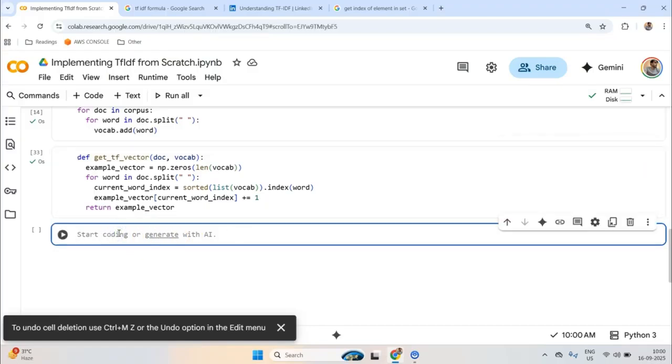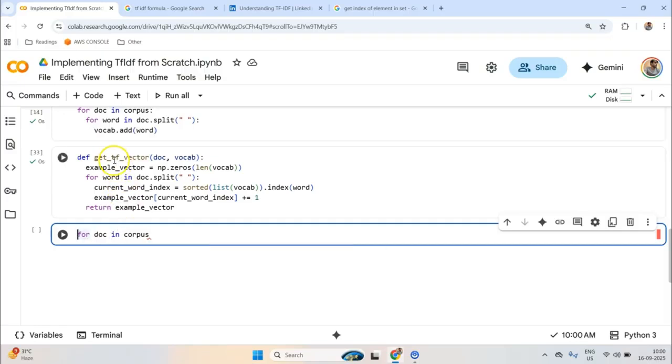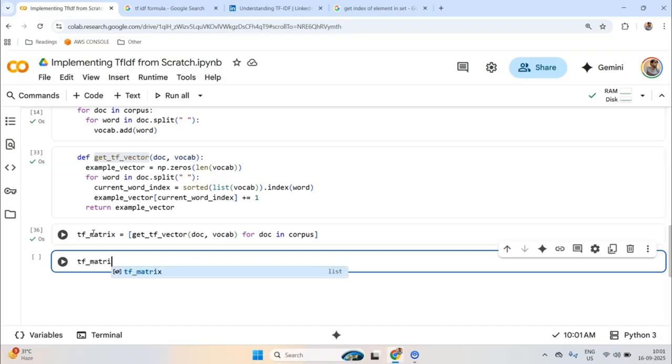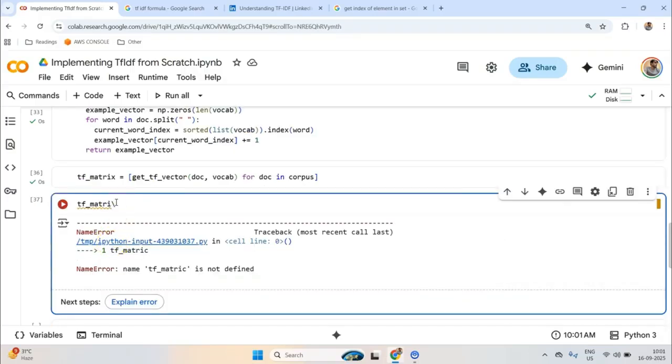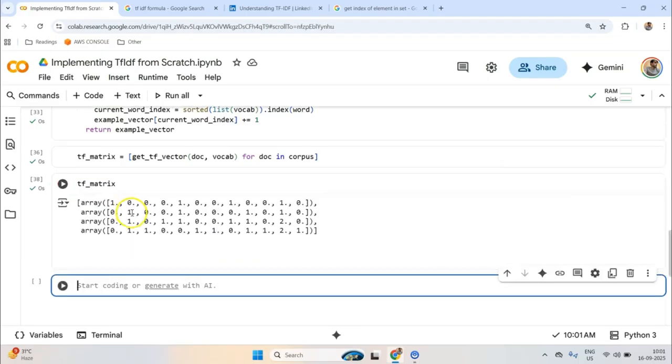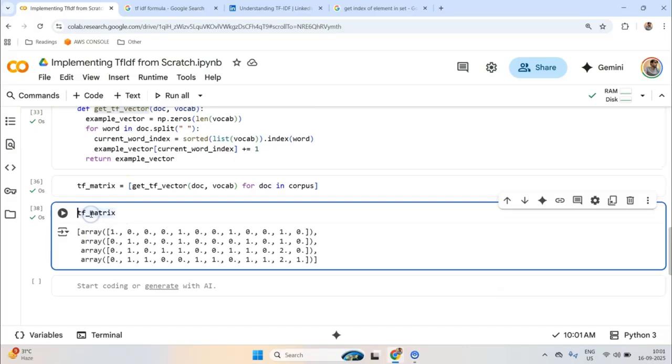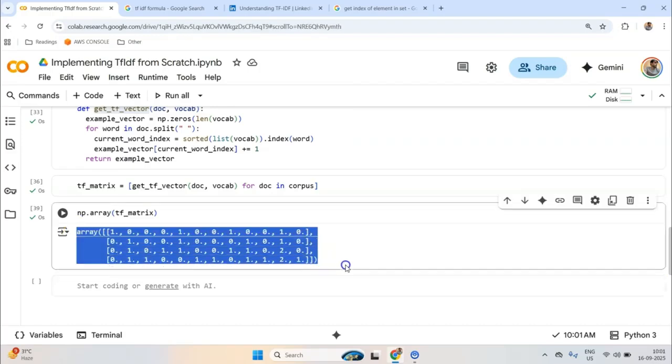Now what I want to do is loop through my sentences. So for doc in corpus, for each doc, I will call this function on doc and vocab, and I'll just use list comprehension here to get this matrix. So I'll call this TF matrix. Now let's run this, and if I check my TF matrix, okay, we get this array, but this does not look good. That is why we will change it to NP array format. Now we are getting something really wonderful.